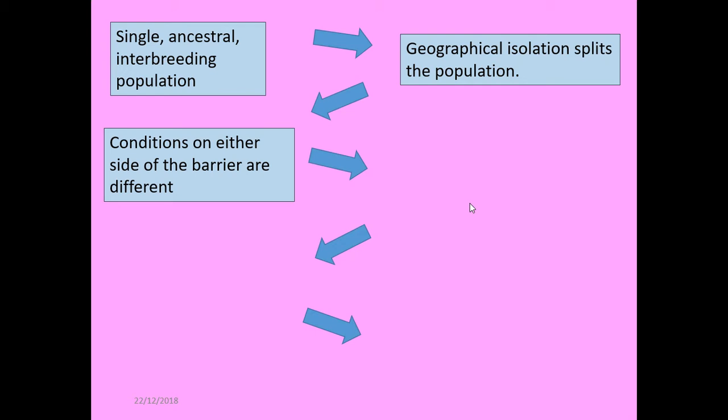They became separate species. They went through that process that we call speciation. When they came back together, they could no longer interbreed. So the conditions in those geographically isolated areas are different, so they start adapting to those new environments.